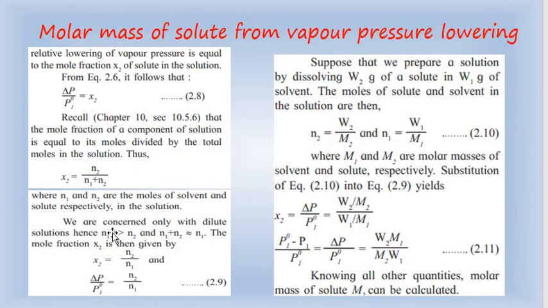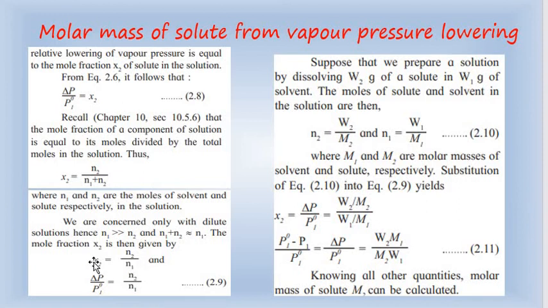Considering N1 is far greater than N2, N1 plus N2 is almost equal to N1. So I neglect N2 in the denominator and take x2 equal to N2 upon N1.